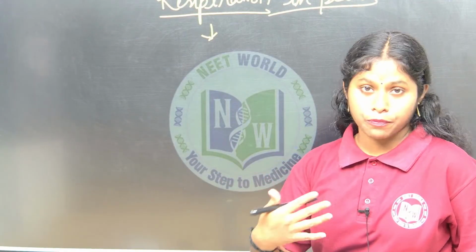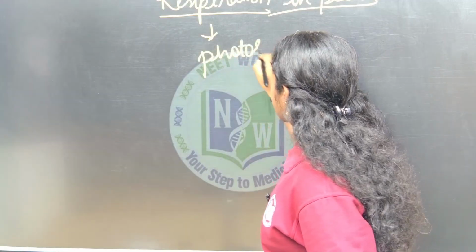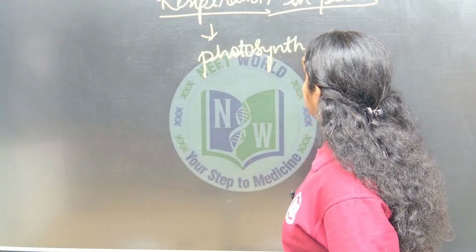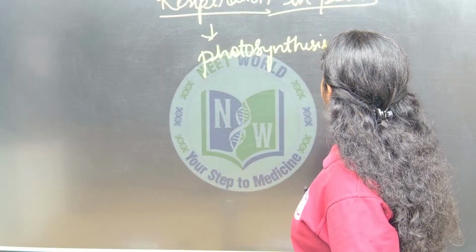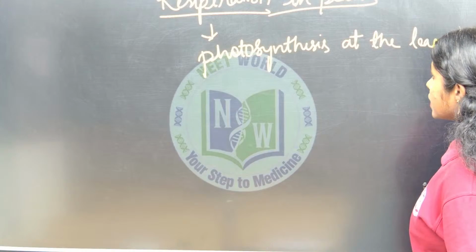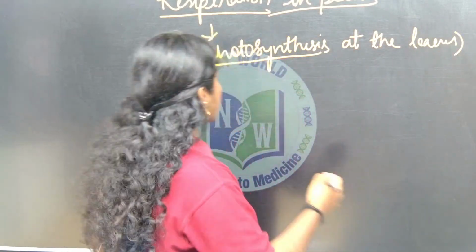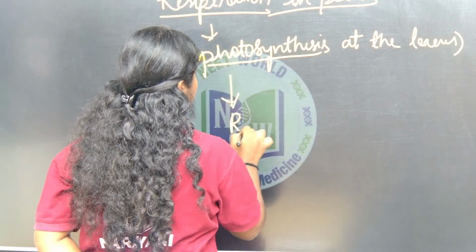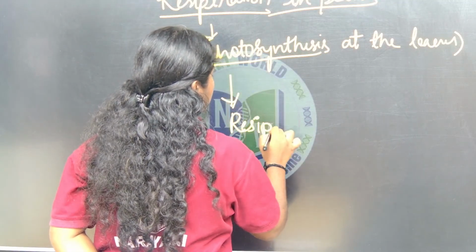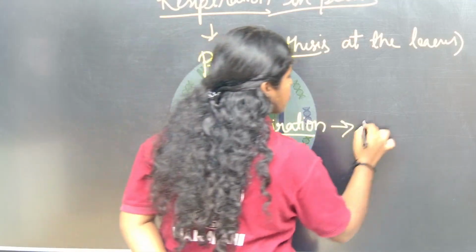Plants prepare their food by the process called photosynthesis at the leaves. Whatever food is produced by photosynthesis is used in respiration to produce energy.